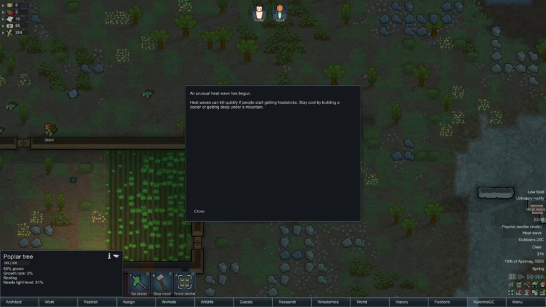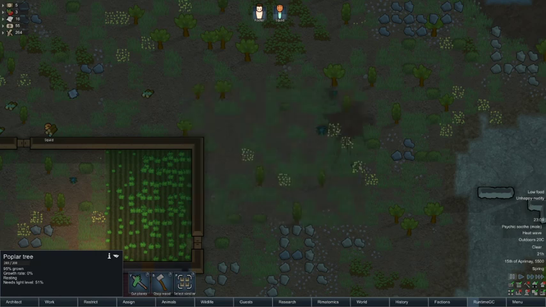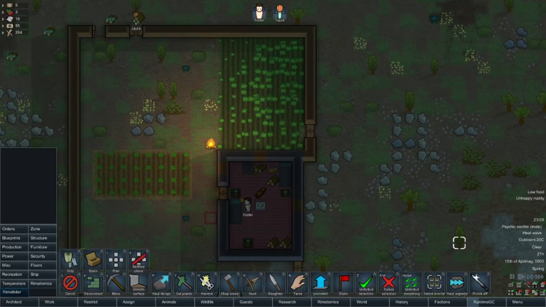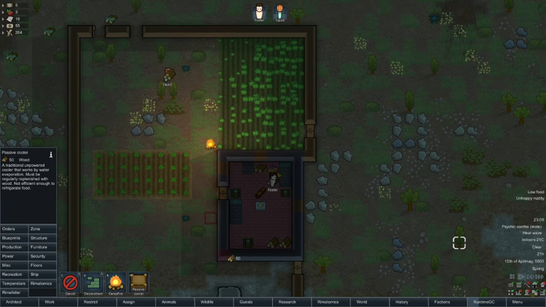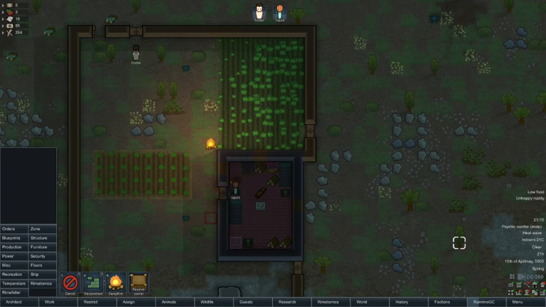Oh, we've got a heat wave. An unusual heat wave has begun. Heat waves can kill quickly if people start getting heat stress. So, stay cool by building a cooler, which I can't do, or getting deep under a mountain. So I think now's a good time to build. I don't even know if I can do it. Yes, I can build a passive cooler, which is good. I thought I might have to research that. So if I put a passive cooler in this room, you just keep stoking it with wood, and it evaporates water, I don't know, somehow. It keeps the room cool. It's like an anti-sauna.